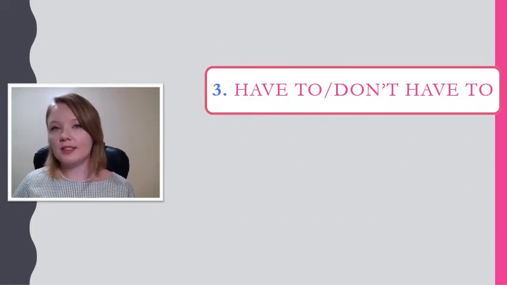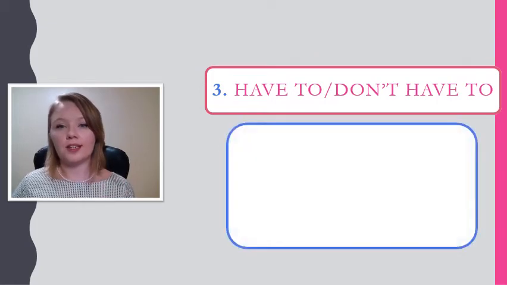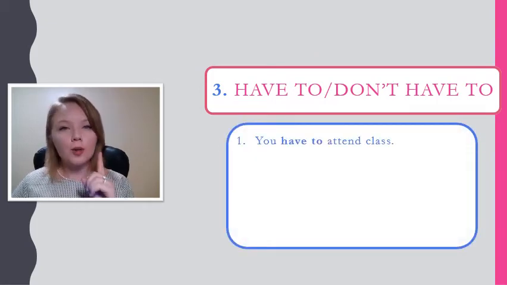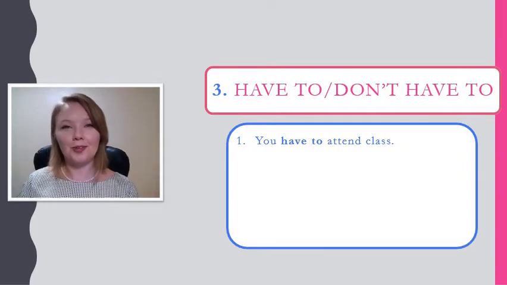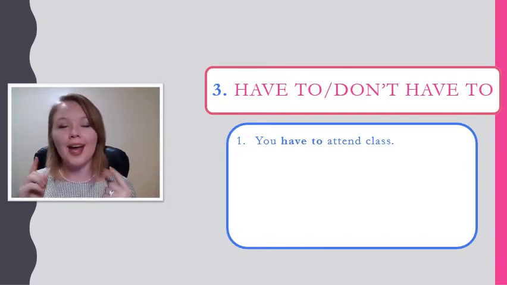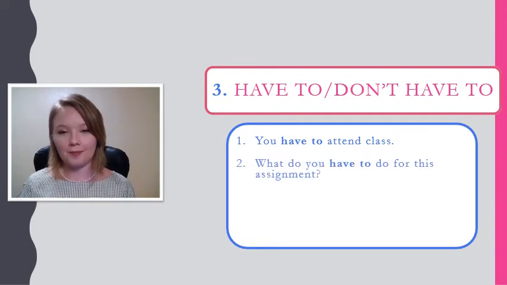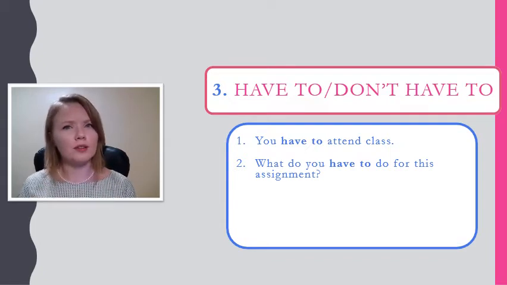Let's look at some sentences first using these phrases. You have to attend class, right? If you want a good grade, you need that attendance. You have to attend class. Next, we'll see it in a question. What do you have to do for this assignment? What do you need to do? What must you do? We can use these words interchangeably.